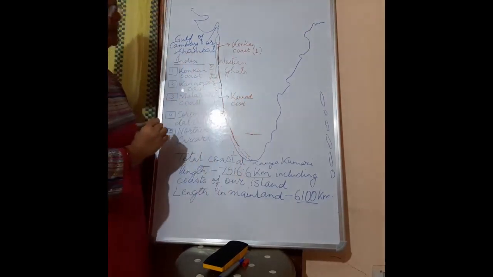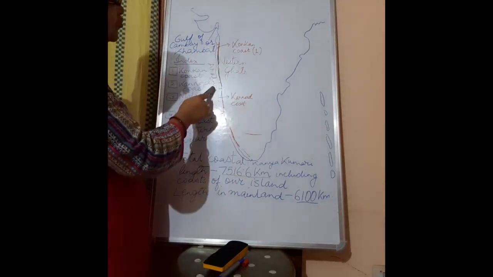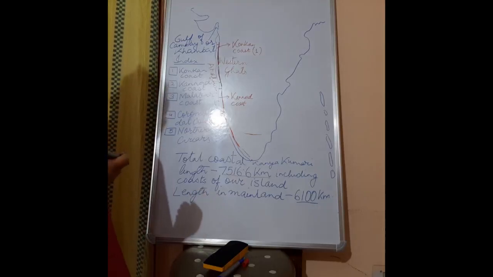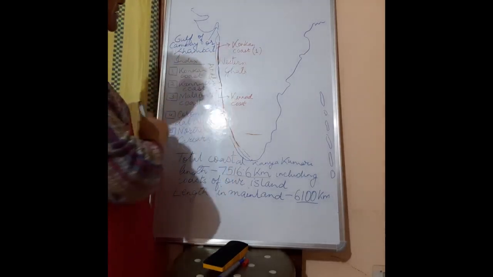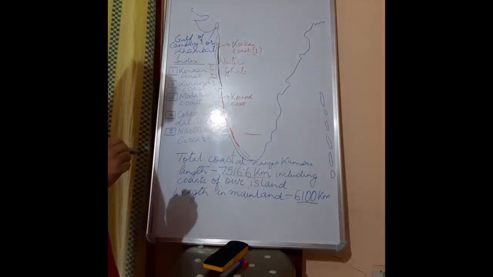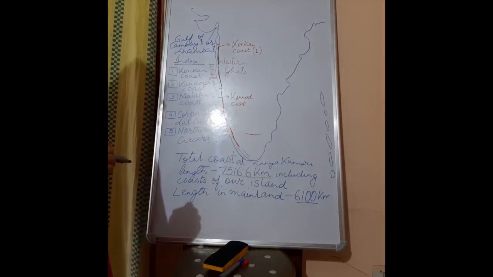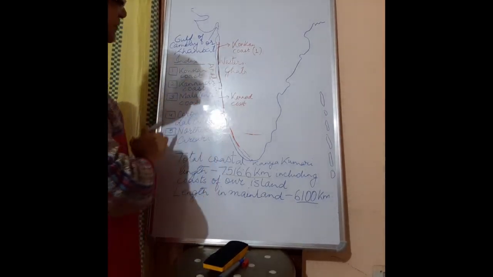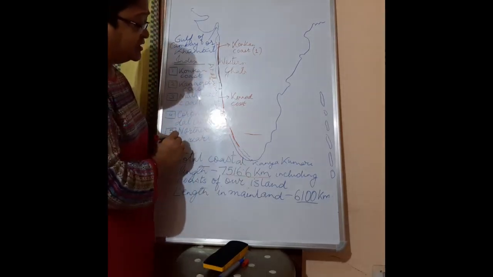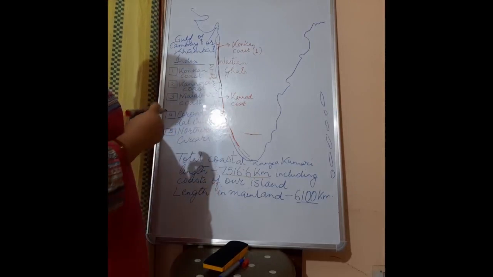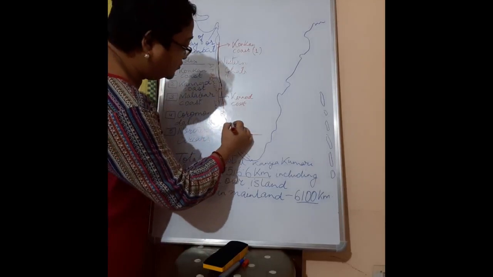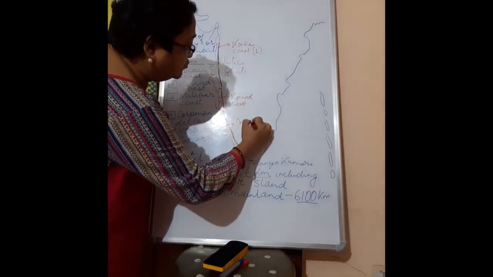Now children, the people who live in these coastal districts of Maharashtra, their language is Konkani. So based on that, the name Konkan has been given. Similarly, here in Karnataka, the main language spoken is Kannada. So the name Kannada has been given. And the third part is the Kerala coast, where the main language, of course, is not Malabar, but still it is known as Malabar coast.